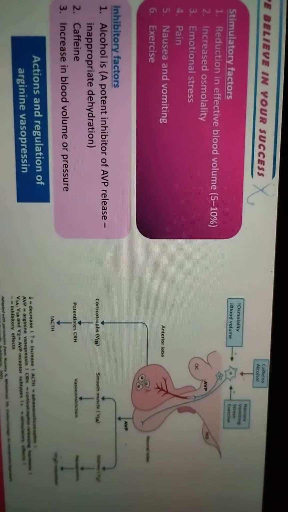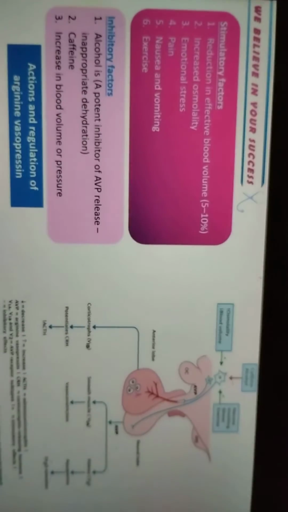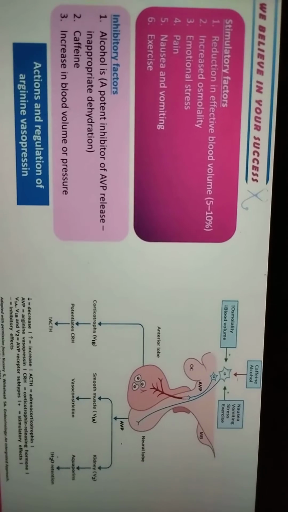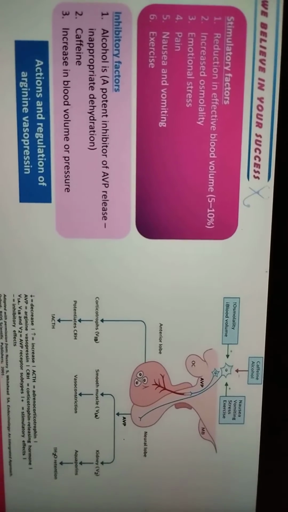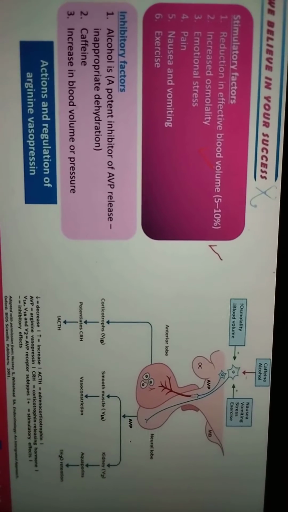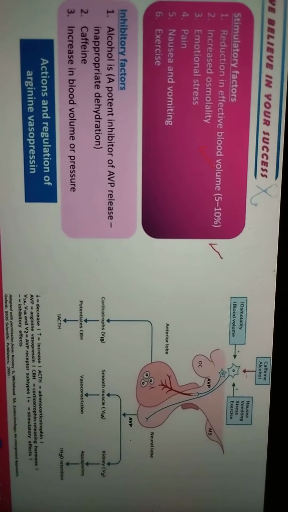So if you look at this graph here, these are the stimulatory and inhibitory factors of arginine vasopressin. For example, if there is a reduction in the blood volume, or if there is increased osmolality, meaning increased concentration of minerals and salts in the blood.